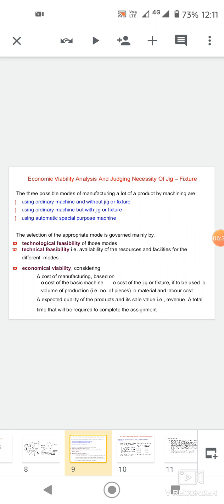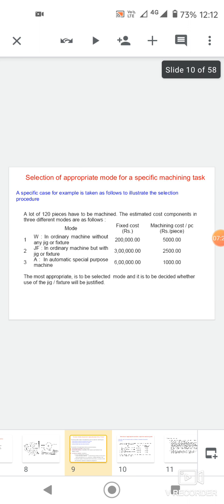The selection of the appropriate mode is governed mainly by technological feasibility of those modes, that is technical feasibility, availability of the resources and facilities for the different modes, and economical viability considering cost of manufacturing based on the machine and cost of the jigs and fixtures used, volume of production, cost of material and labor, expected quality of the products and its sale value, revenue, and total time that will be required to complete the assignment.